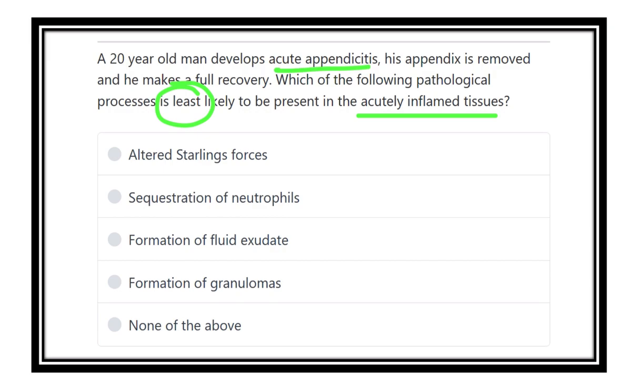So, a 20 years old patient developed acute appendicitis. He underwent an operation, the appendix was removed and now he has fully recovered. But here in the question, they want to know which does not occur in acute inflammation. Here the options are altered Starling force, sequestration of the neutrophil, formation of the fluid exudate, formation of the granuloma, and none of the above.